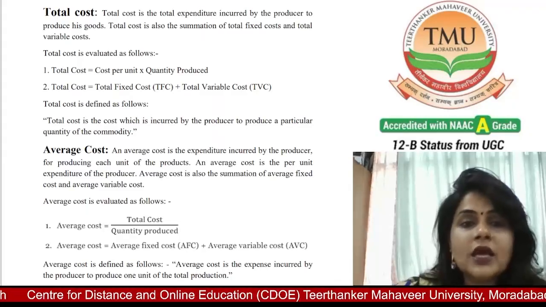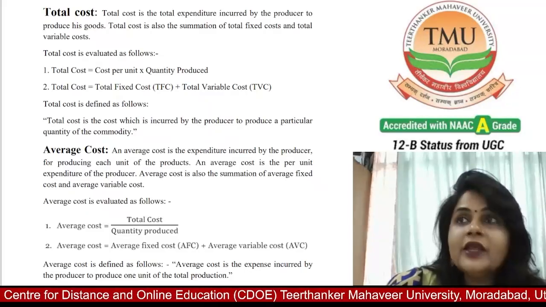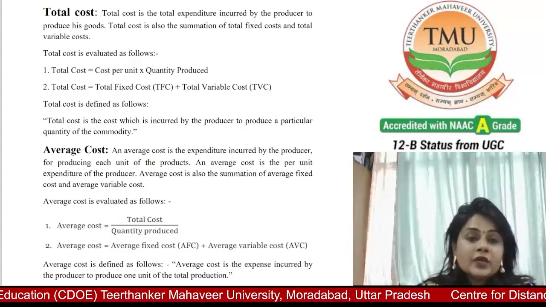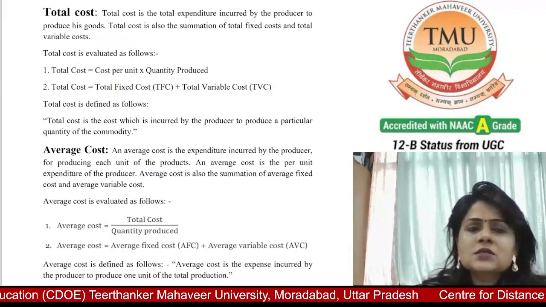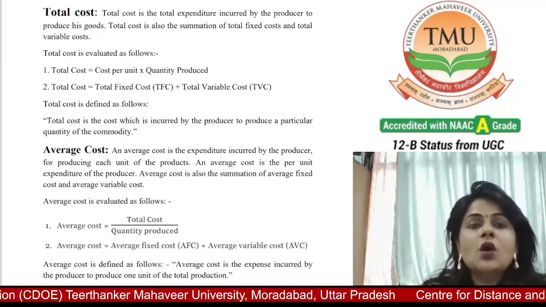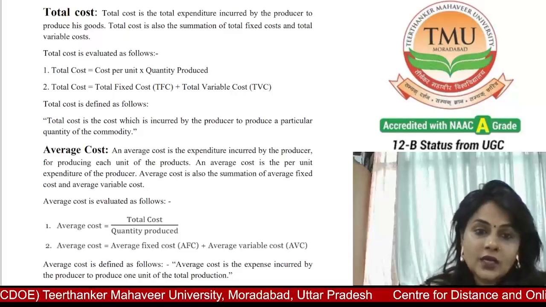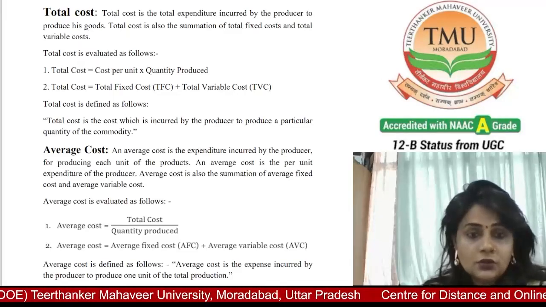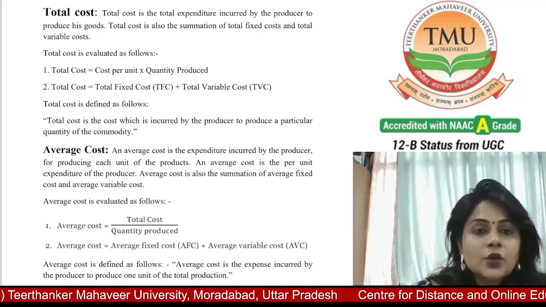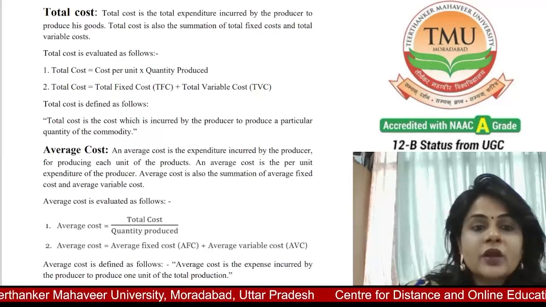So total cost is an important indicator of the financial performance of a company. This can show if a company is spending too much money on certain processes and if there is a need to cut down the cost. I have also represented the formula: total cost is equal to total fixed cost plus total variable cost.